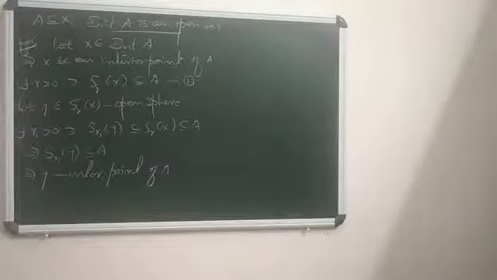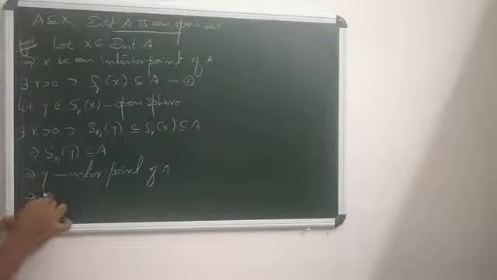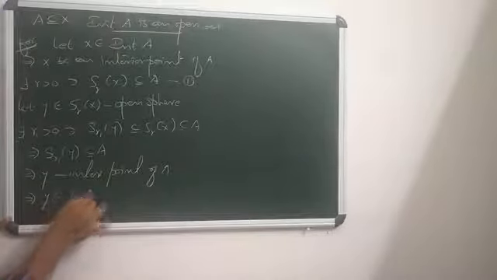Since y is an interior point of A, y is present in the interior of A. Why?